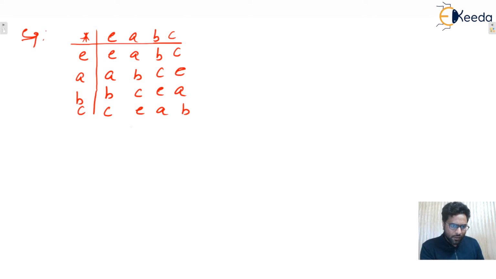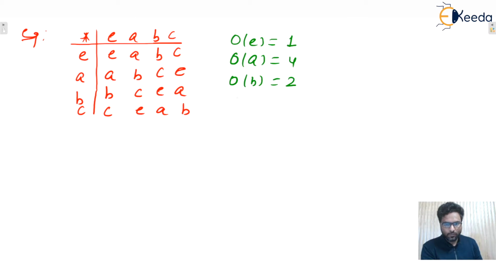In the previous lecture we saw that the order of the identity element is always 1. Here the order of a is 4, the order of b is 2, and the order of c is 4. I discussed this same example in the last lecture, including how to find the order of an element.